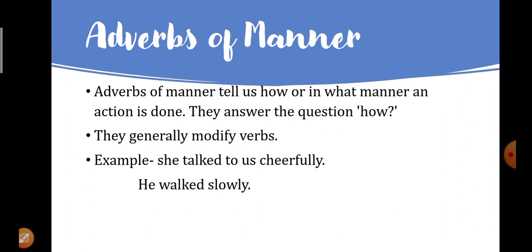For example, she talked to us cheerfully. So how did she talk? The answer will come to you: cheerfully. He walked slowly. So how did he walk? Slowly. So the words cheerfully and slowly are adverbs of manner over here. Mostly the adverbs of manner modify the verbs.